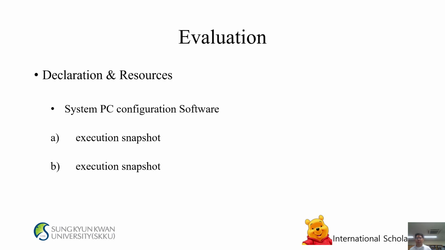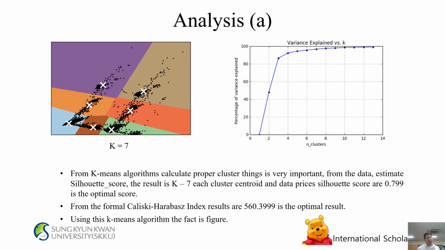A execution snapshot. B execution snapshot. Analysis A. This is the optimal result for the experiment. K equals 7 result. From the k-means algorithm, calculating the proper cluster count is very important. From the data, the estimated silhouette score result is k equals 7. Cluster centroid and data prices, silhouette score 0.799 is the optimal score.